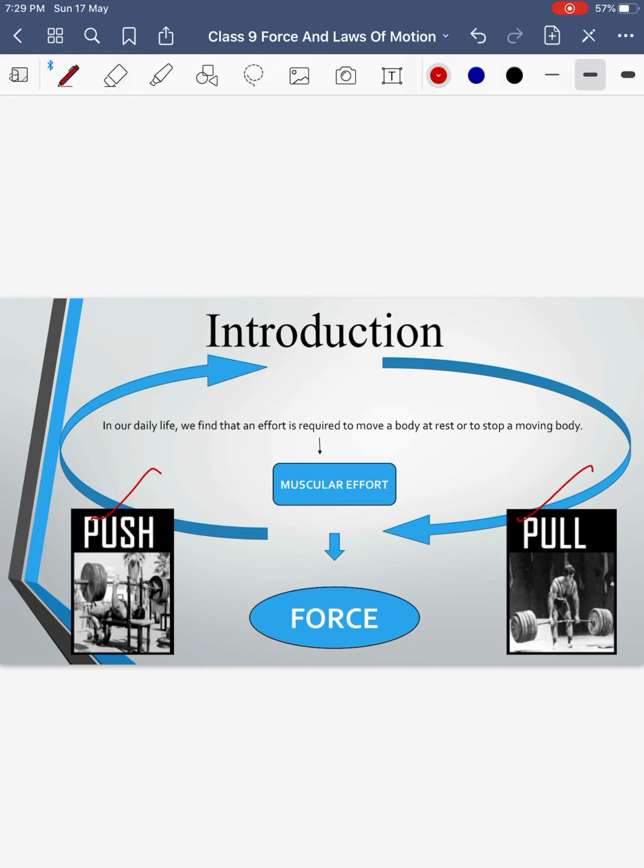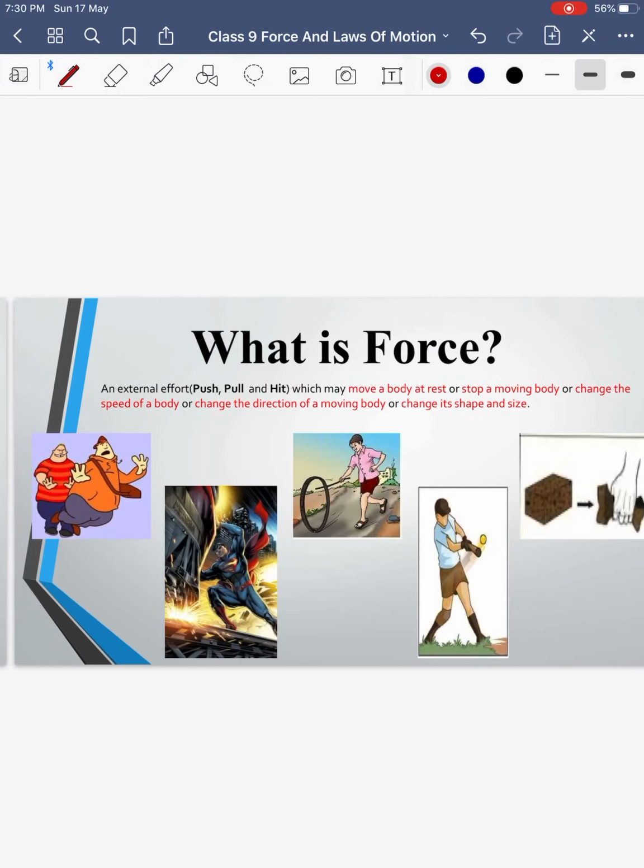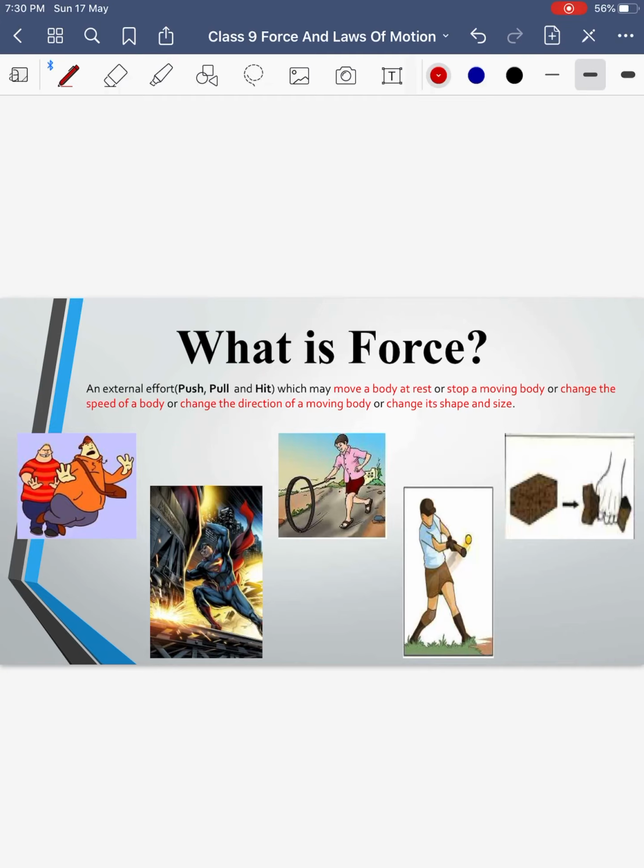Push means you are applying the force away from your body, and pull is when you are applying the force towards your body. In this class, we will extend the definition a little bit by saying force is an external effort in the form of push or pull which changes or tries to change the state of an object. From the state of an object, we can mean state of rest, state of motion, direction, or even shape and size.